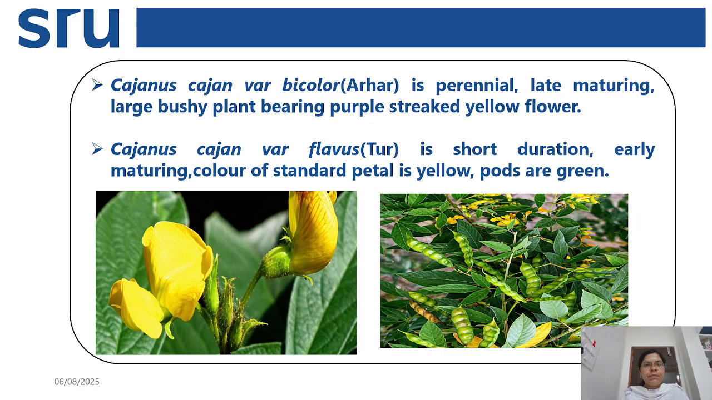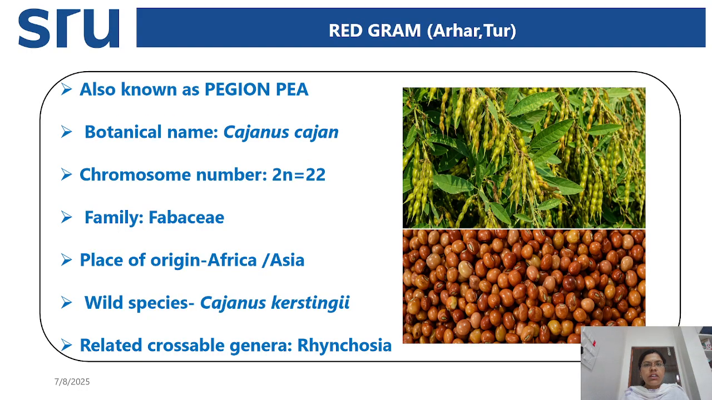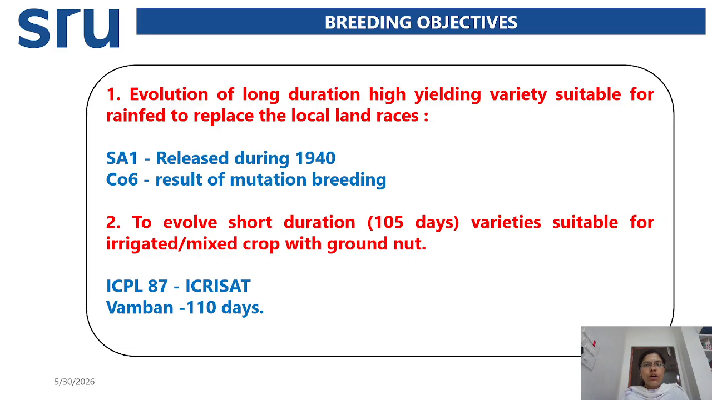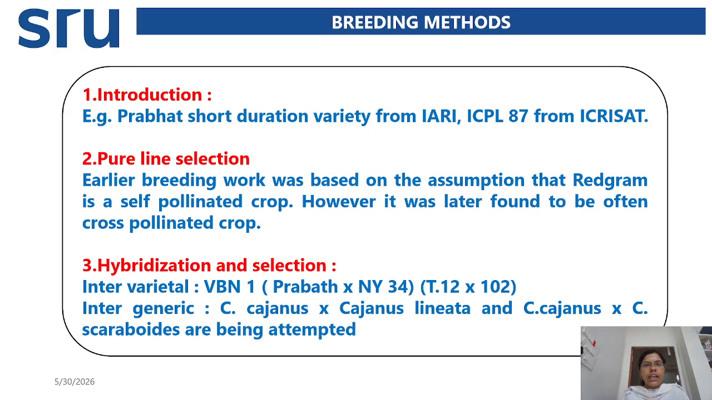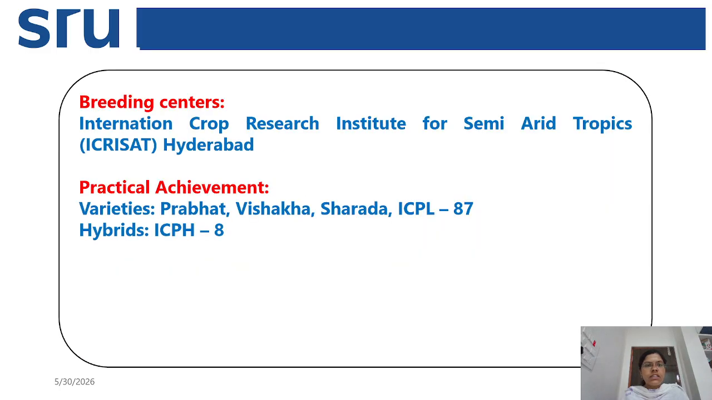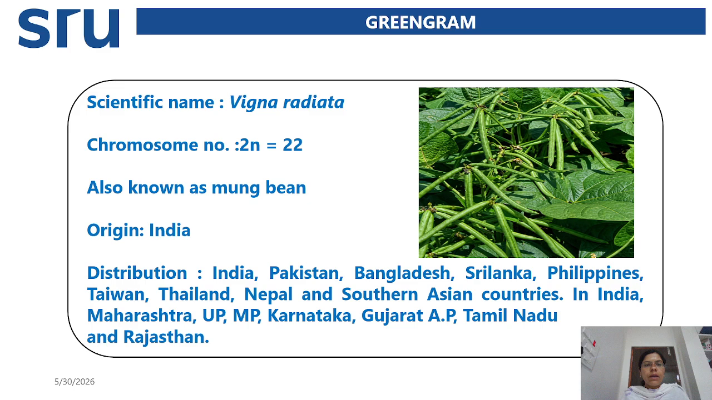Here you can see, first we discussed the introduction of the red gram, and then the varieties of the red gram. And next, these are the breeding objectives of the red gram, and these are the breeding methods. Next, breeding centers we have discussed, and practical achievements in red gram we have discussed.